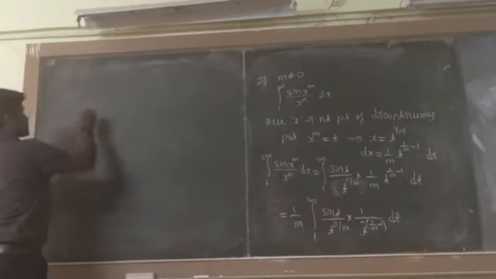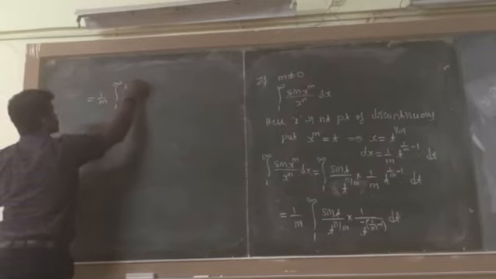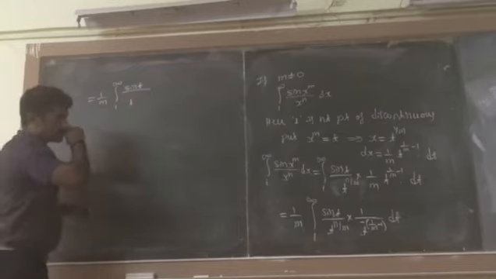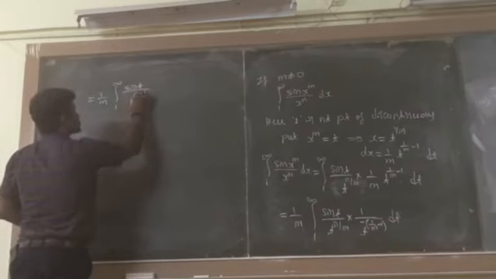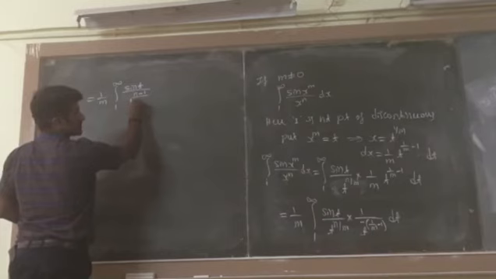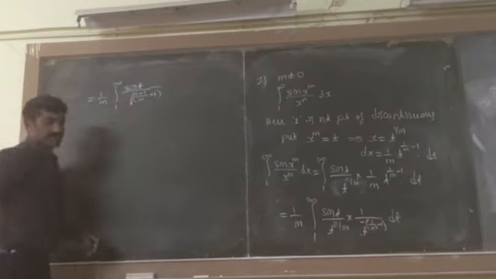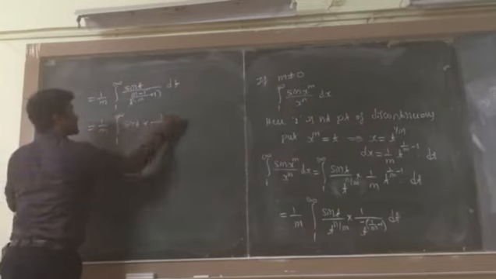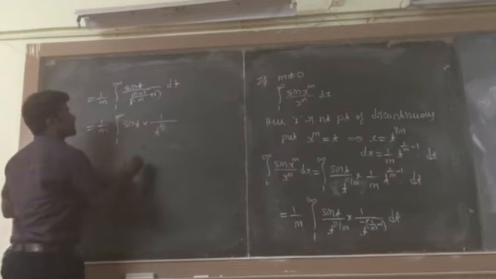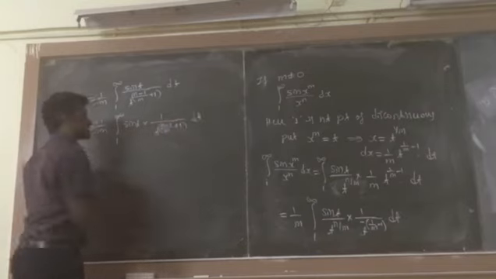That equals 1 by m times the integral from 1 to infinity of sin t multiplied by t raised to minus n/m, and minus of minus (1/m minus 1) gives plus. Simplifying, it is 1 by m times the integral of sin t times 1 divided by t^((n minus 1)/m plus 1) dt.